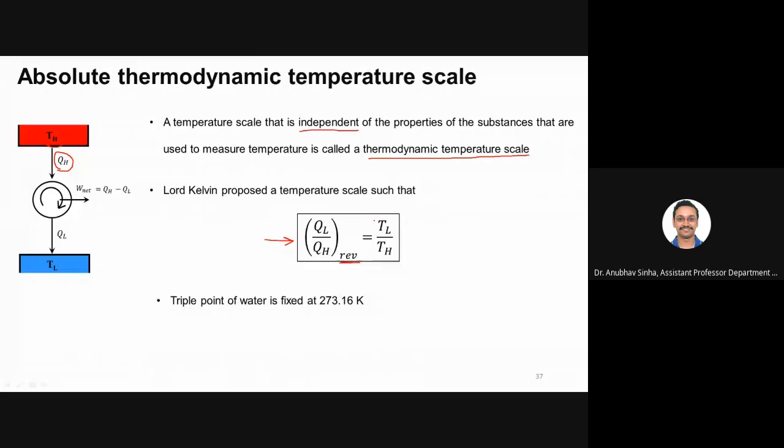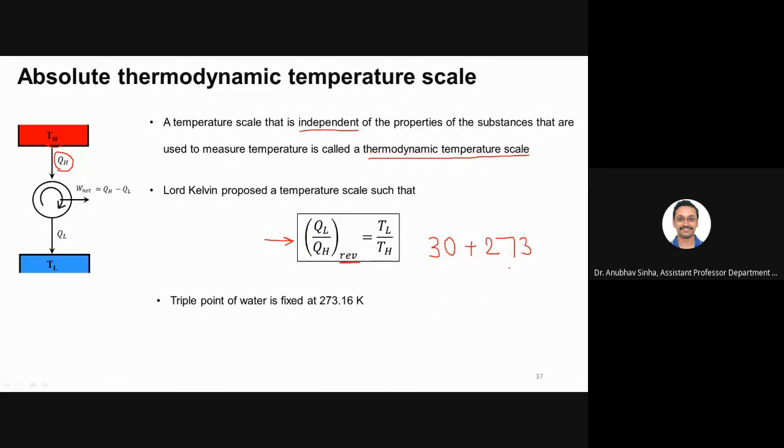We have the Celsius scale, the Fahrenheit scale, and similarly the Kelvin scale. Kelvin will be 273 plus Celsius. For example, suppose your room temperature is 30 degrees Celsius. In Kelvin it will be 30 plus 273. Okay, sir. Thank you, sir.